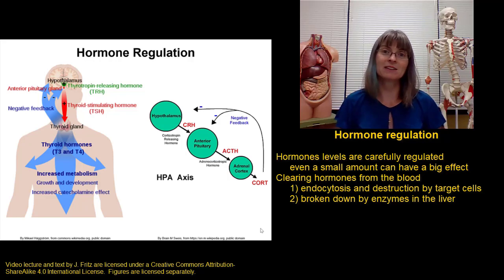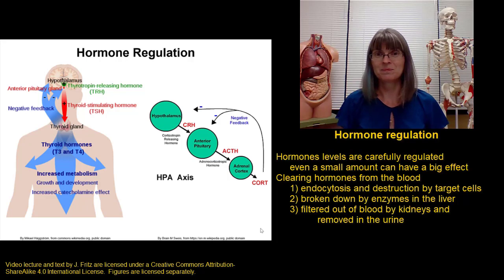The final clearance mechanism, and one that's very common and important, is the urinary system. As your blood filters through your kidneys, hormones are filtered out and they go into the urine and you pee them away. That's why urine tests can be used to look for a number of different types of hormones, including the hormones that are released when you're pregnant or ovulating, which is how ovulation test kits and pregnancy tests work. They're looking for the presence of the hormones that are being removed in the urine.